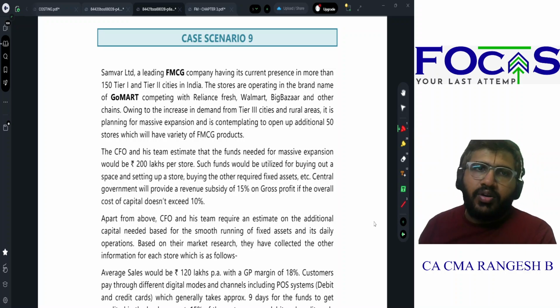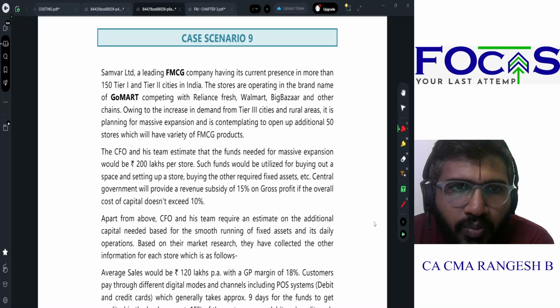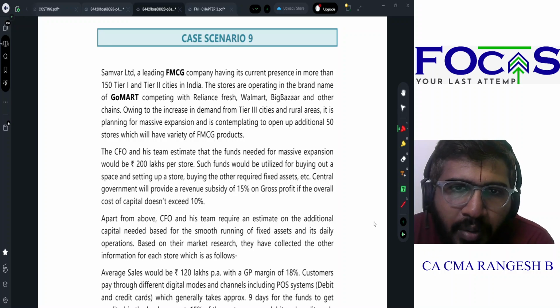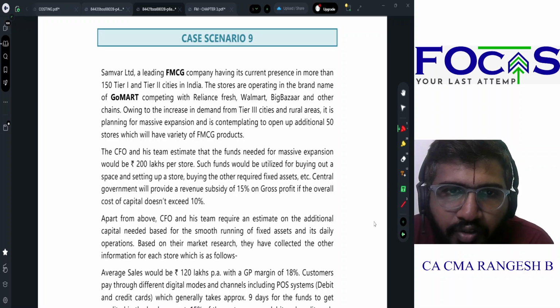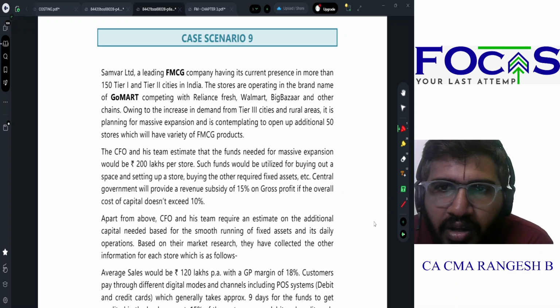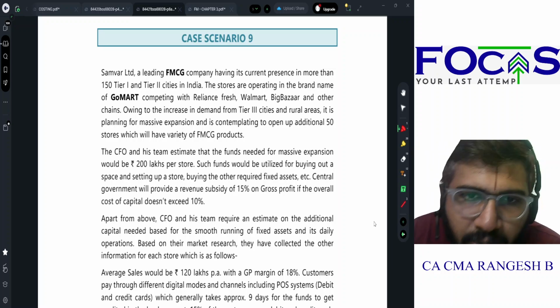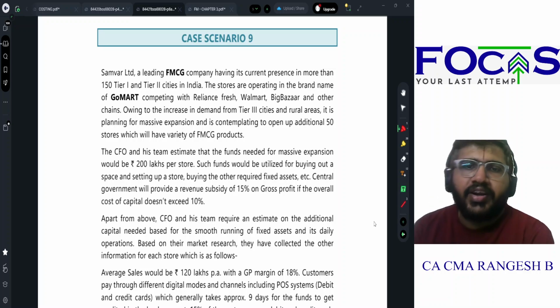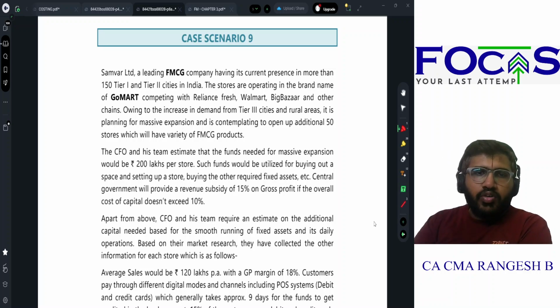Now let us solve case scenario 9. Somewhere Limited, a leading FMCG company having its current presence in more than 150 Tier 1 and Tier 2 cities. The stores are operating in the brand name of Go Mart, competing with Reliance Fresh, Walmart, Big Bazaar, and other chains. Owing to the increase, it is planning for massive expansion and is contemplating opening 50 more shops of FMCG products. The CFO and his team estimated the funds needed for expansion is 200 lakhs per store. Such funds would be utilized for buying out a space and setting up a store and buying other required fixed assets, etc.